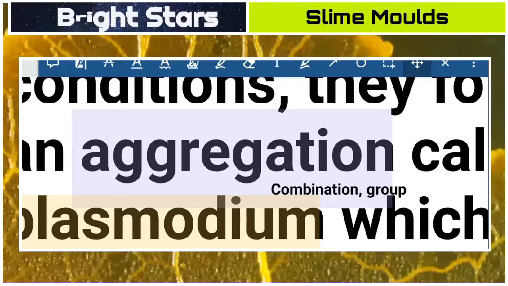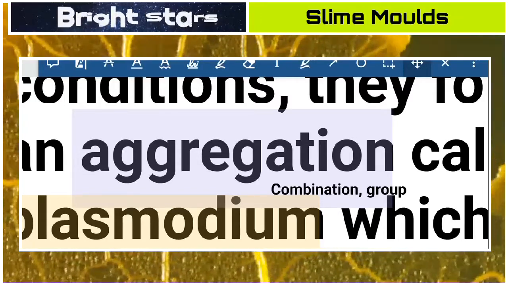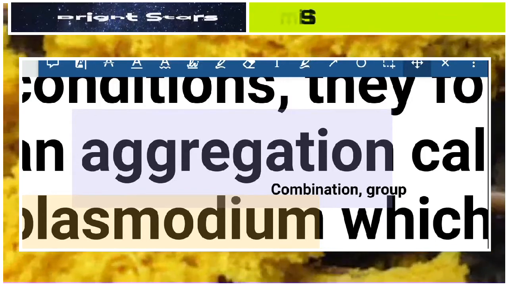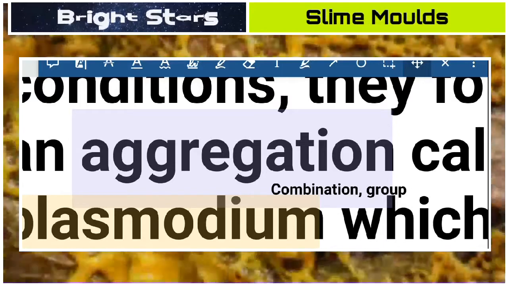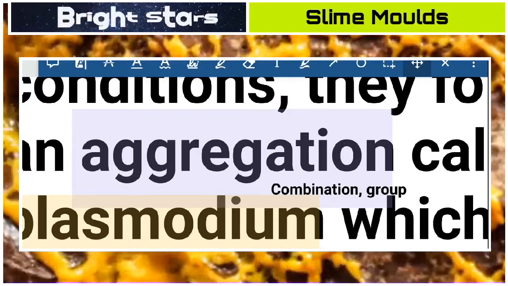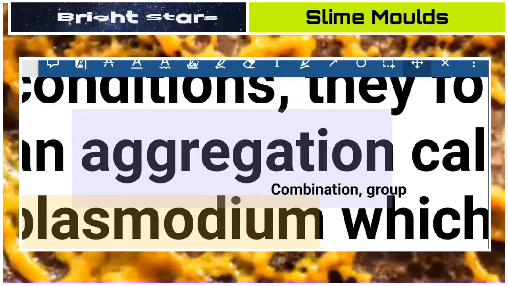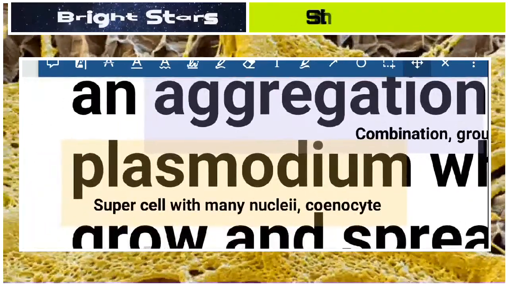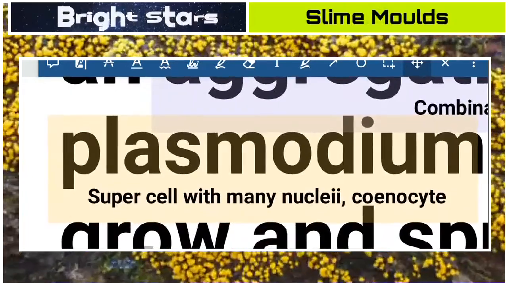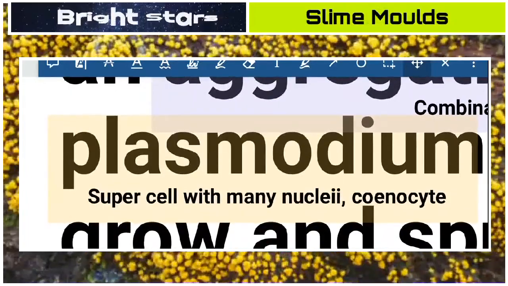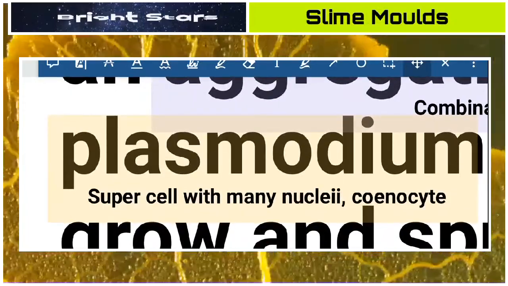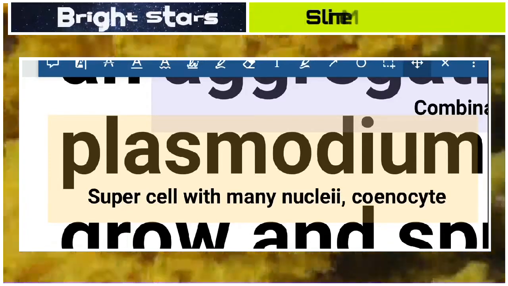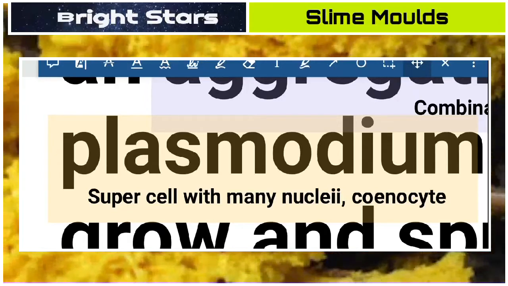Whenever they want to get sufficient food in the surroundings, all the single celled organisms aggregate, they combine together to form a super cell that is called plasmodium. Plasmodium is also the name of a genus among the protozoans, the one which causes malaria. Malarial parasite is also called plasmodium.